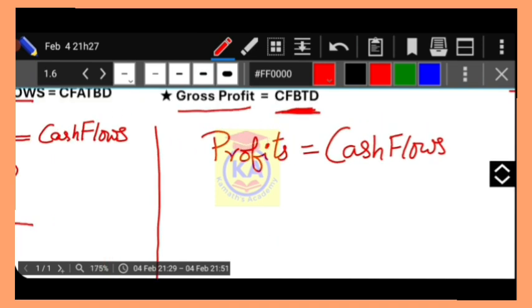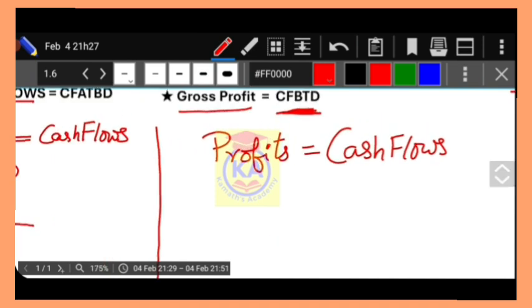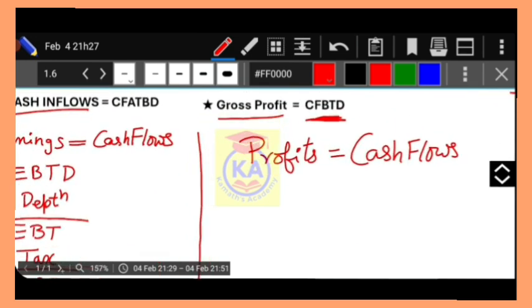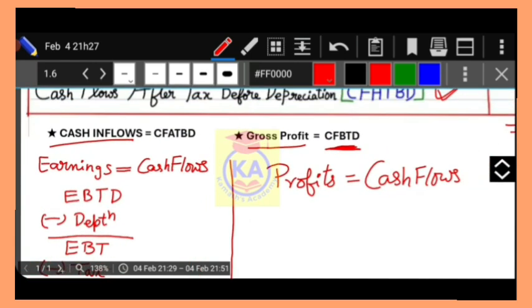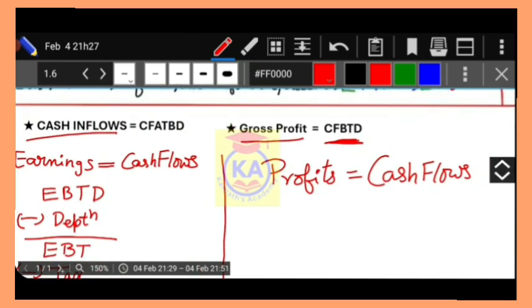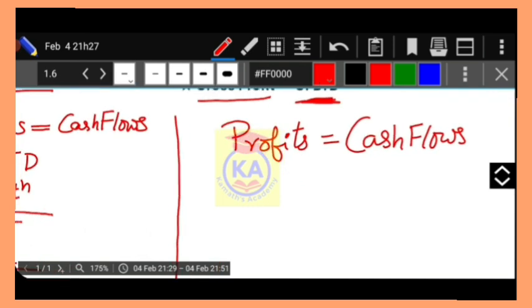Sometimes, to confuse the students, the question paper setter will set the question by using the word profits, or sometimes the word earnings. If you have learnt only about cash flows, then you will be confused, right? To avoid this situation, I have taught you in all three ways. Earnings, profits, cash flows are all the same. Only the names in the format differ, all other steps remain the same.